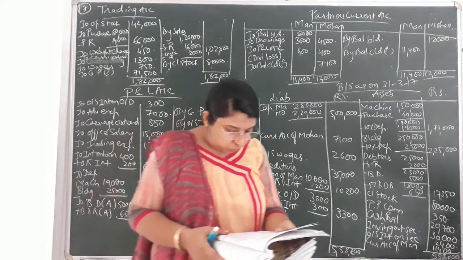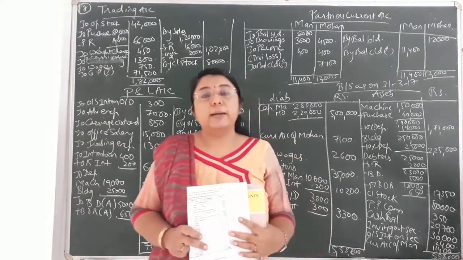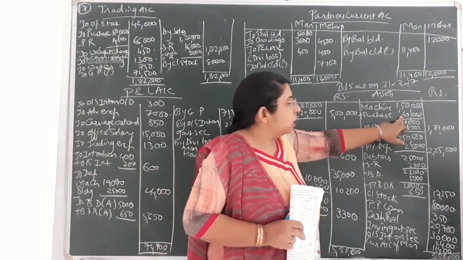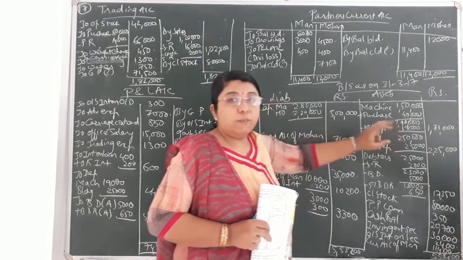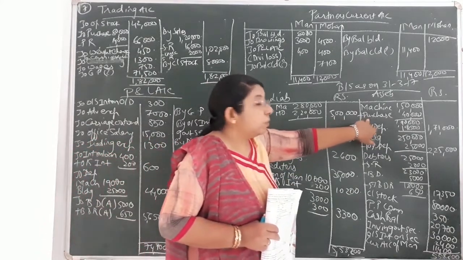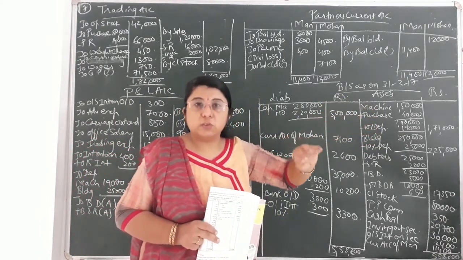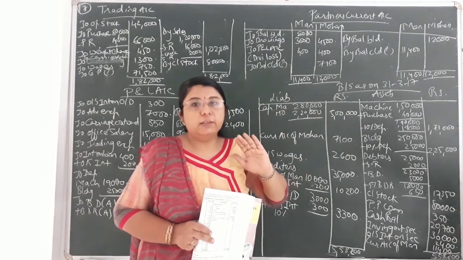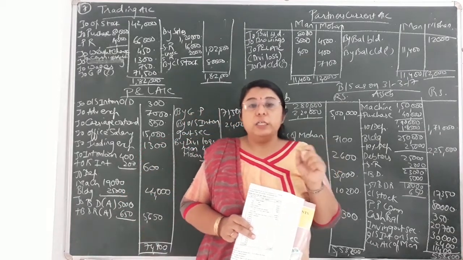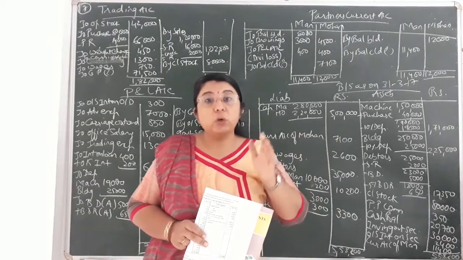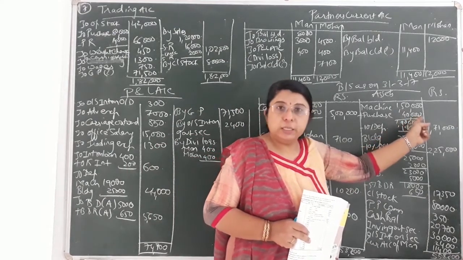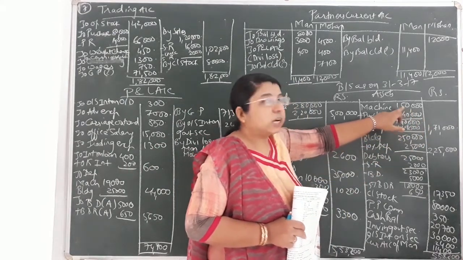Okay. Second adjustment, provide depreciation at 10% on machine and building. Now in case of machinery, 1,50,000 plus 40,000 that was purchased, so the total came to 1,90,000. Now on 1,90,000 we'll calculate the depreciation at 10%, because this purchase which we made was also on 1st April 2016. So for the entire year we have to calculate the depreciation on rupees 40,000 also. If suppose a date like 30th June or any other date is given to you, then accordingly for that many months only you have to count the depreciation for the purchase made during the year. Okay, here this purchase was in the starting of the year itself.